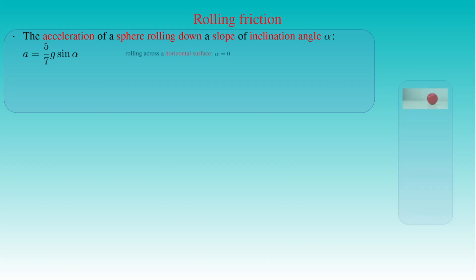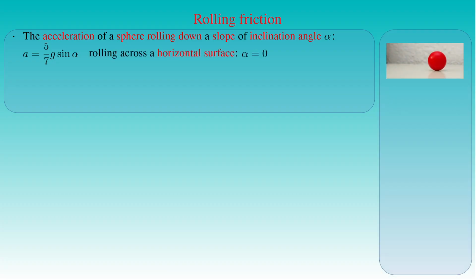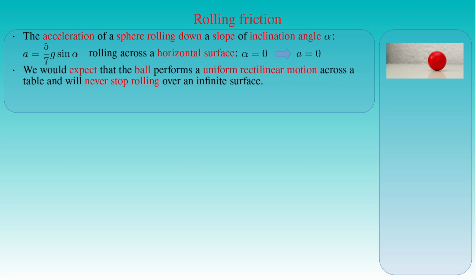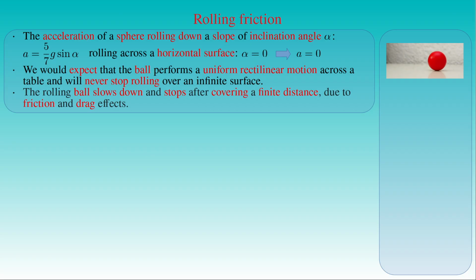If a ball is rolling across the horizontal surface of a table, the inclination angle is 0 and the rolling body has no acceleration. Then we would expect that the ball performs a uniform rectilinear motion across the table and it will never stop rolling over an infinite horizontal surface. But experience shows that the rolling ball slows down and stops after covering a finite distance, due to friction and drag effects. Now we provide the quantitative description of this effect.